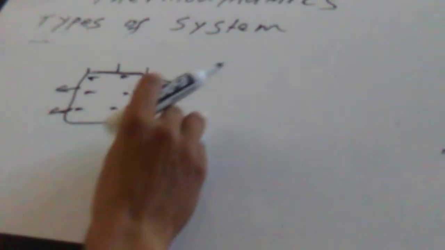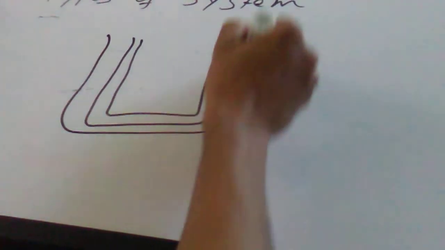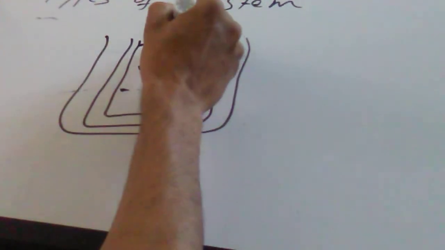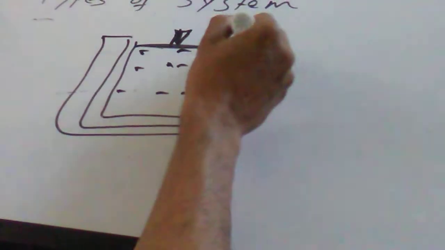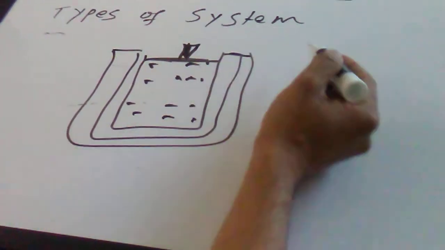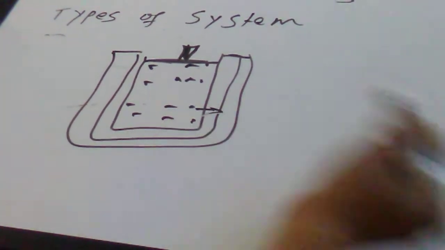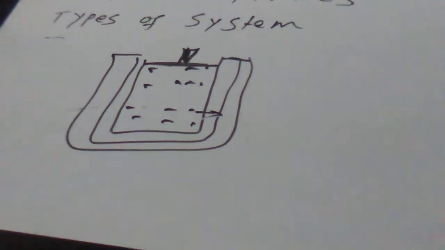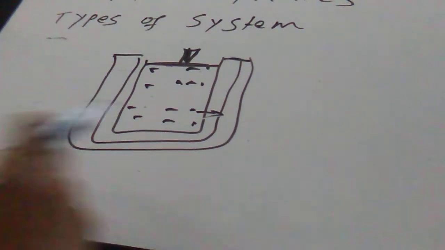Now, the isolated system is this thermoflask, and we have a cork here. In such a case, the water is not lost, and the energy also cannot be lost. The energy cannot go out, the water molecules cannot go out. In such a case, this system is called the isolated system.